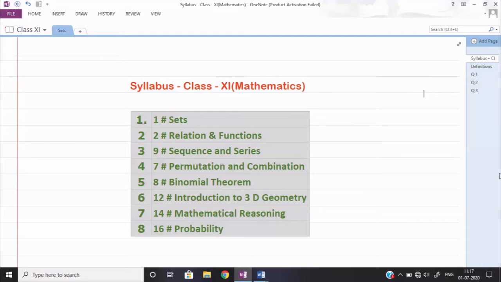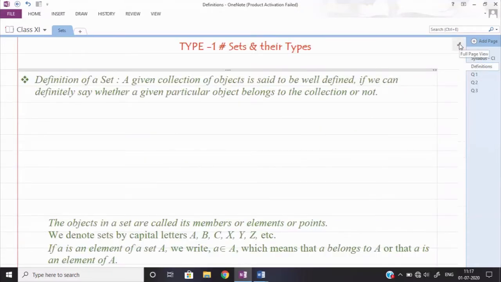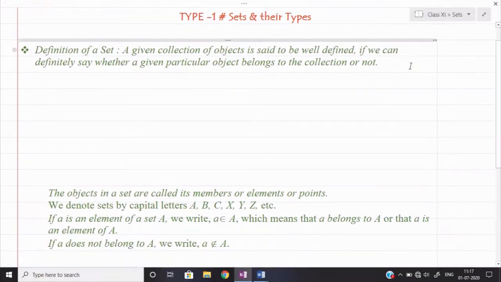First topic is set theory. I am taking first of all the definition of set. So see, set and their types that we are going to take. Set means what? For example, if I ask you what do you know about sets, you can say I have a set of pens, a set of pencils, a set of books or notebooks or any other kind.